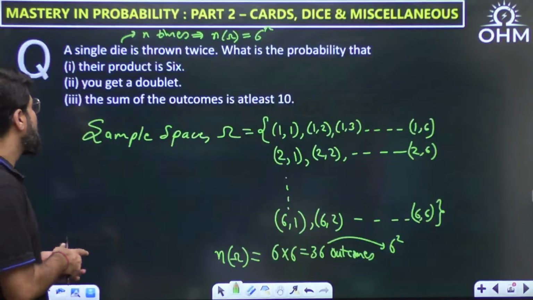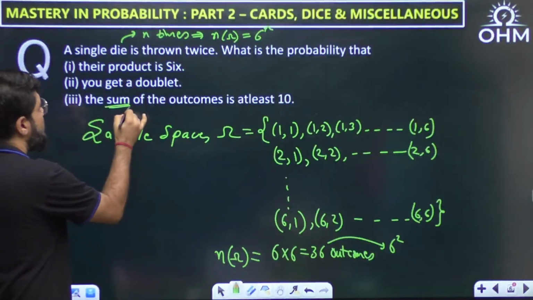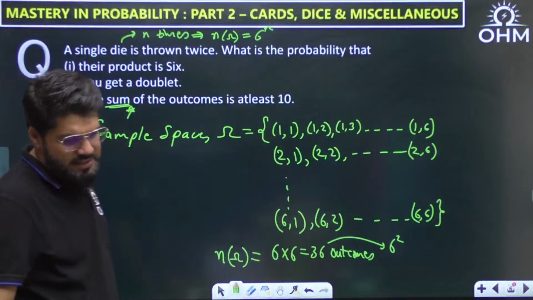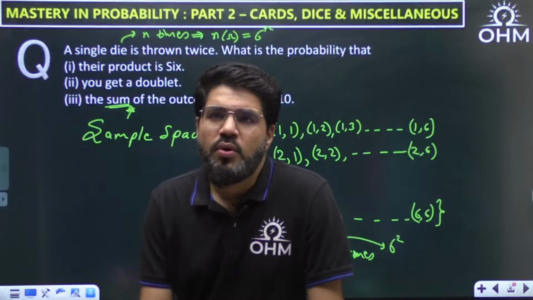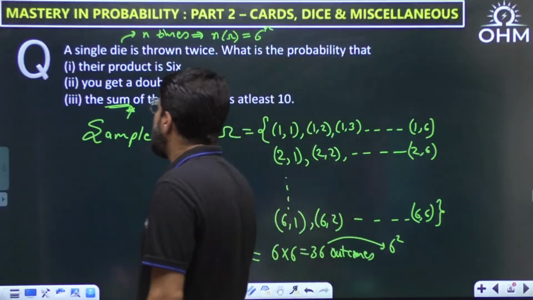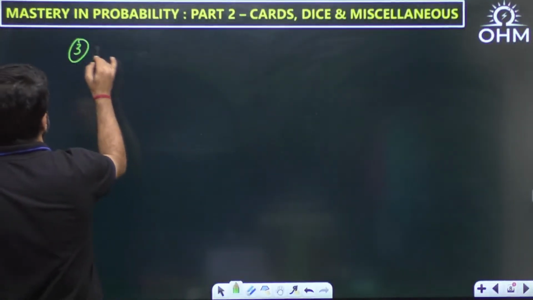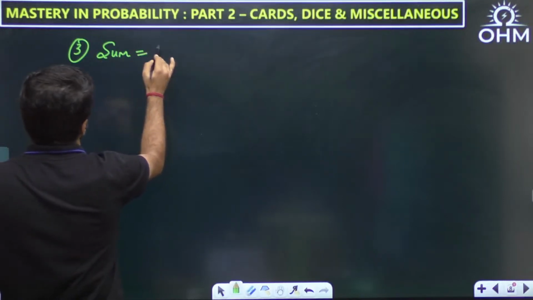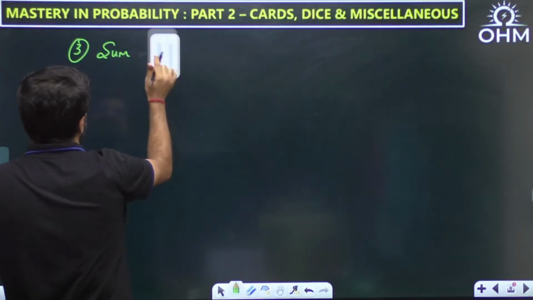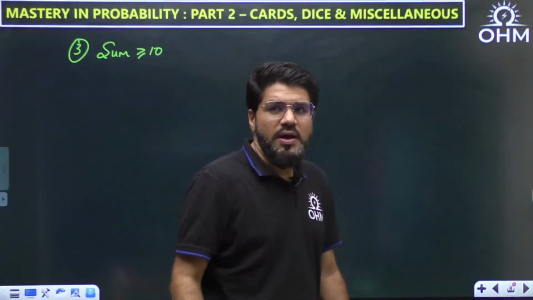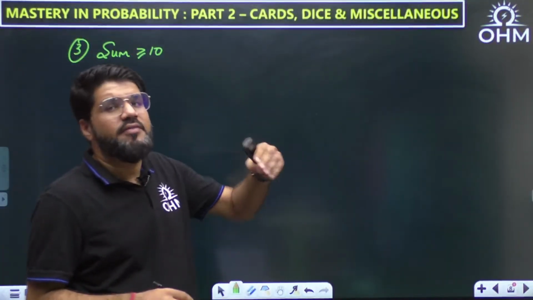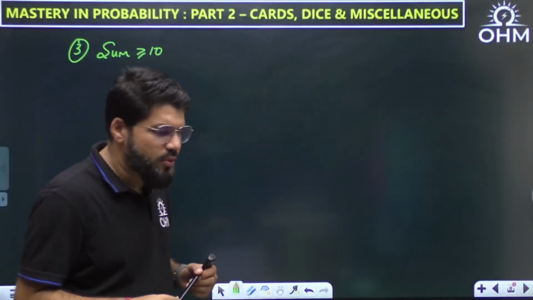Now third, the more important one: the sum of the outcomes is at least 10. Let's understand this. Sum equal to 10 can be solved easily. What is the probability that the sum is at least 10? At least 10 means the sum can be 10, 11, or 12. The maximum possible value of the sum is 12, of course.